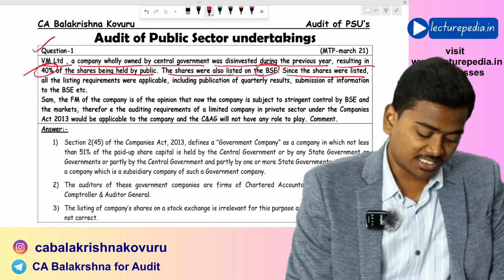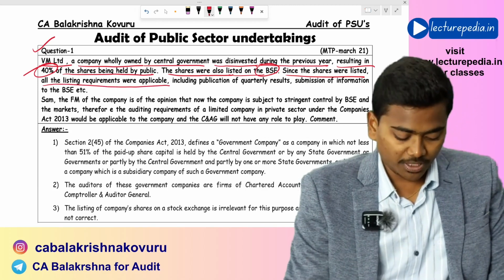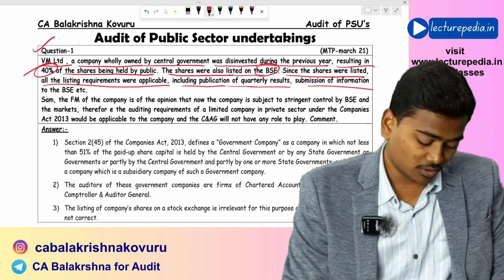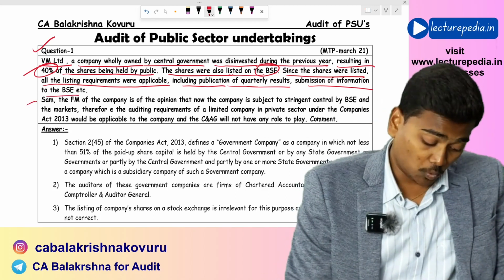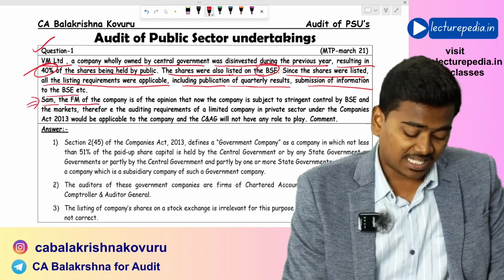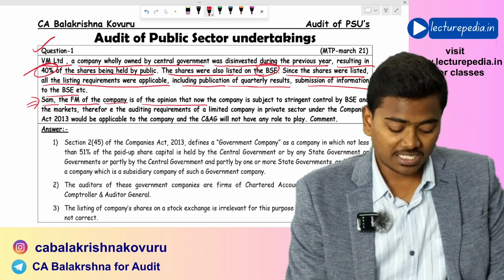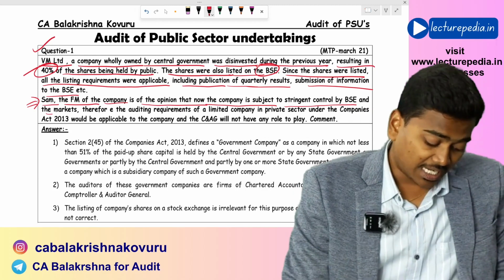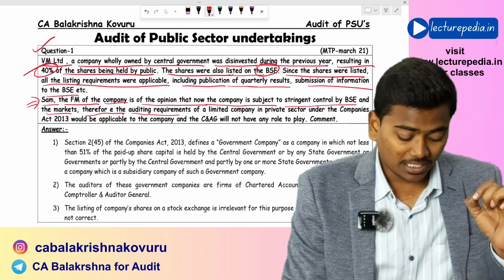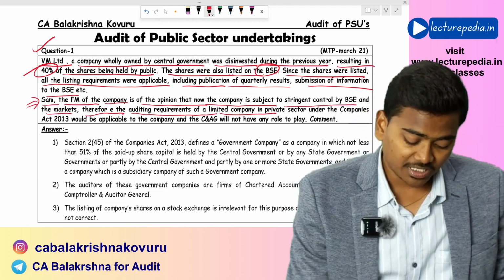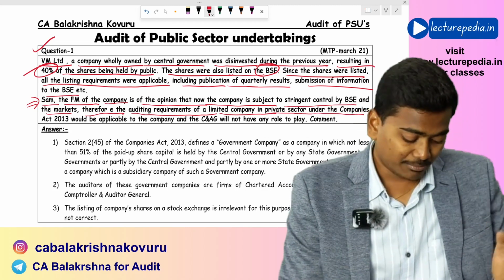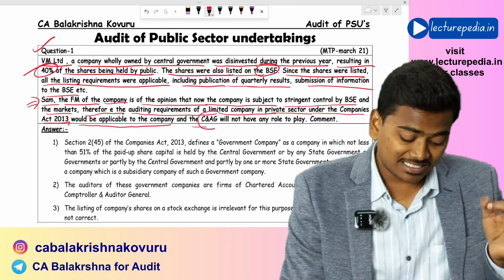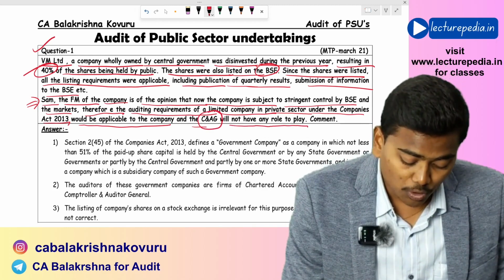Since the shares were listed, all the listing requirements were applicable, including publication of quarterly results, submission of information to the BSE, etc. Now, Sam, the finance manager of the company, is of the opinion that the company is now subject to stringent control by the BSE and the markets. Therefore, the auditing requirements of a limited company in the private sector under the Companies Act 2013 would be applicable to the company, and C&AG will not have any role to play.